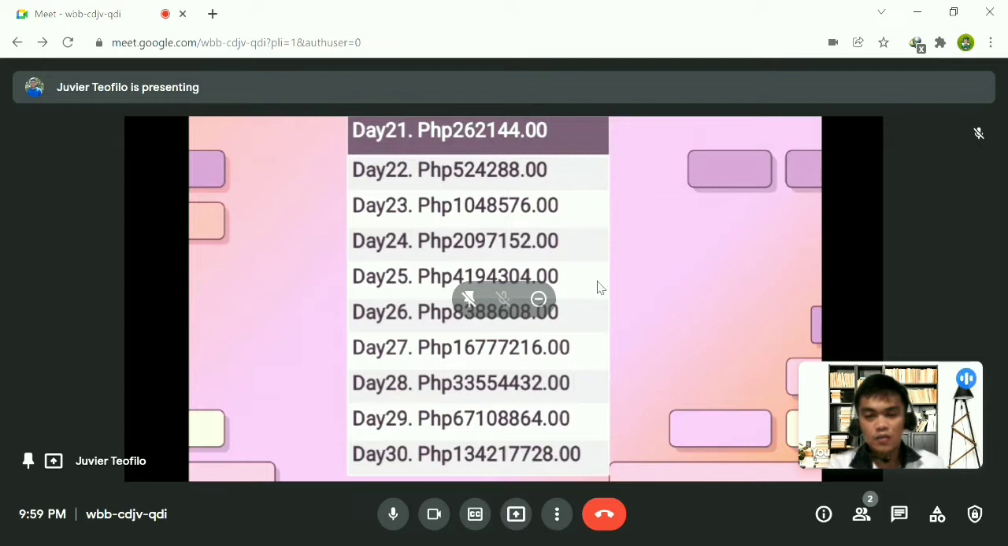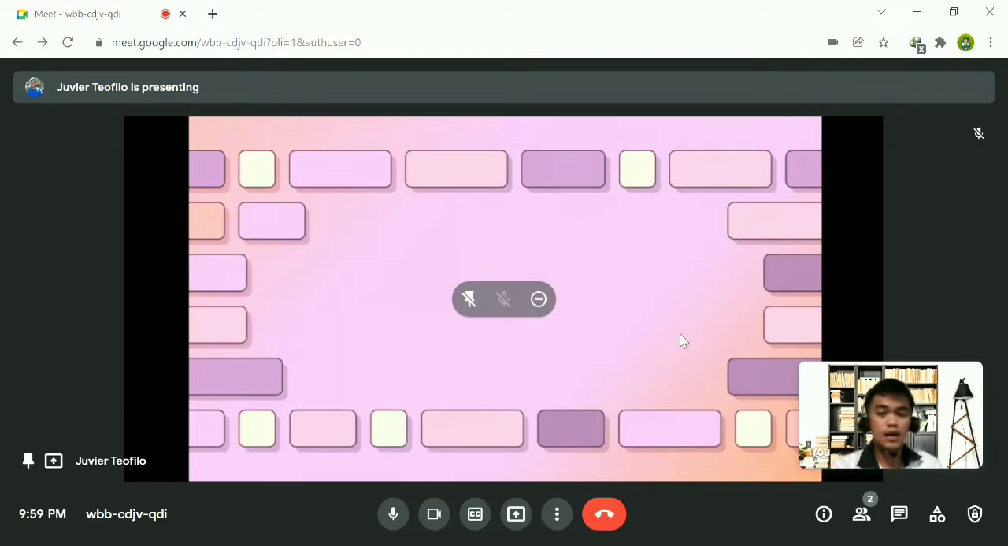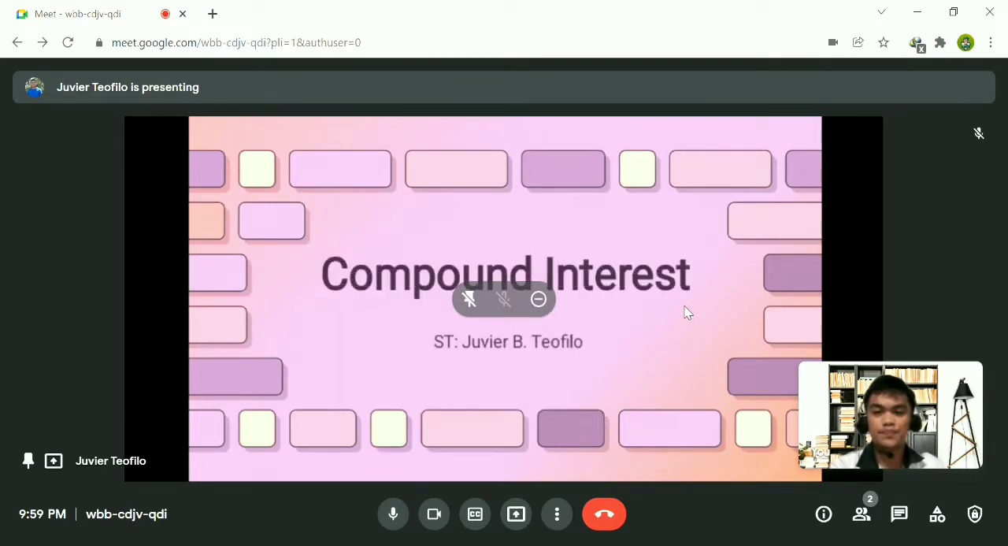Now the question is, sir, what is the connection of this table to our lesson? Yes, there is a larger connection because we are talking about compound interest and how it works. I hope you are ready because our lesson for today is compound interest.